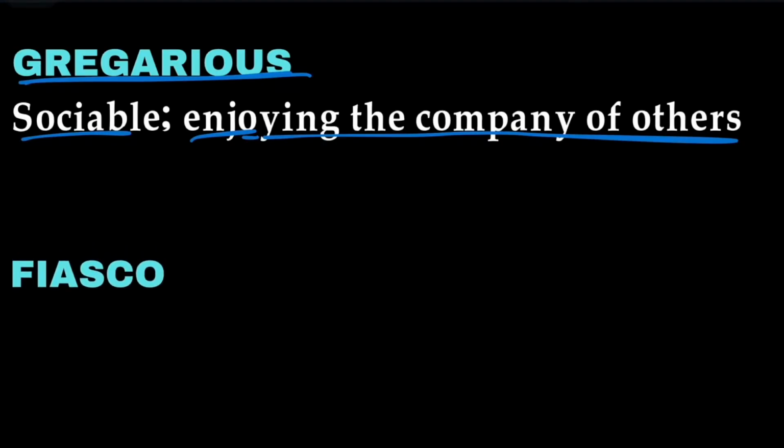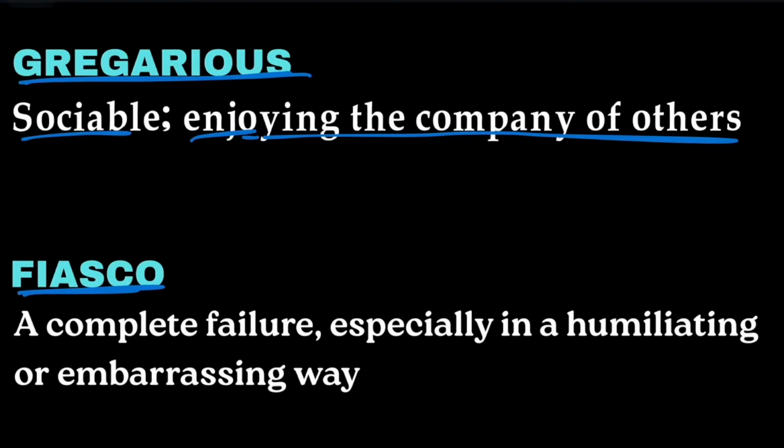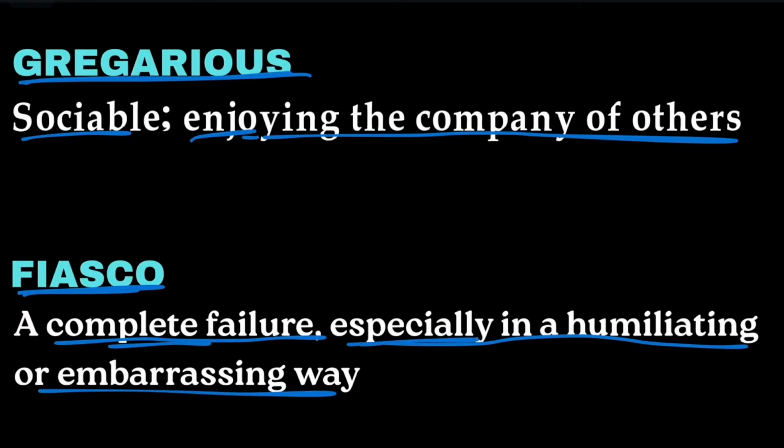The first one word substitution on the screen is gregarious. Gregarious means sociable, enjoying the company of others. A person who enjoys the company of others is a gregarious person. The next word is fiasco. Fiasco means a complete failure, especially in a humiliating or embarrassing way.